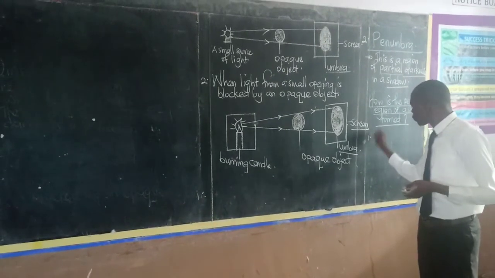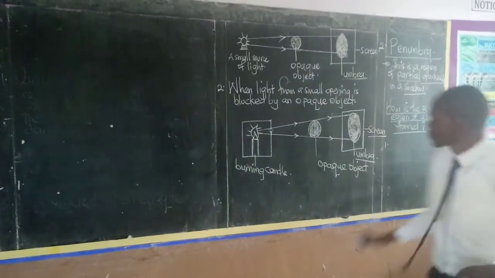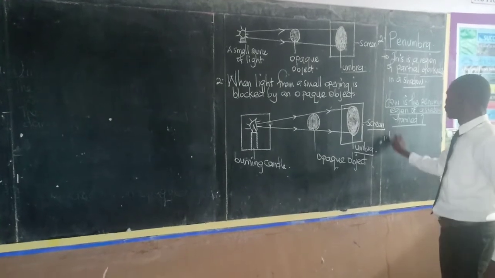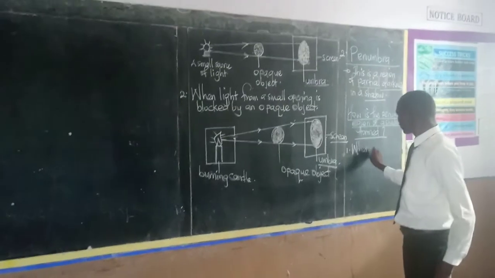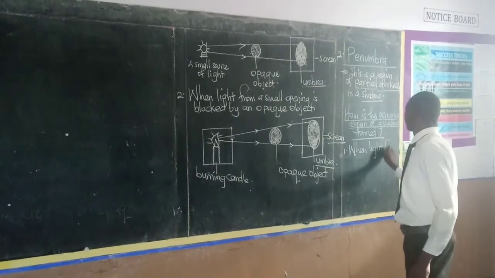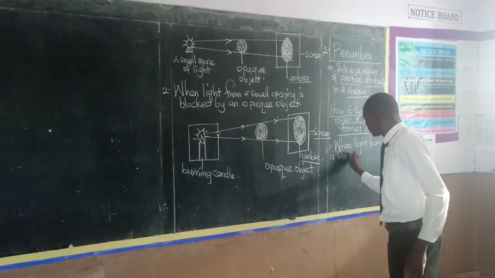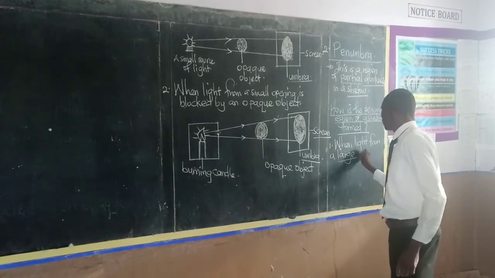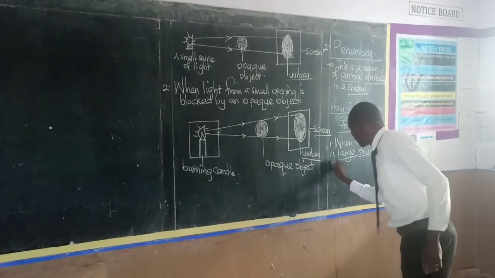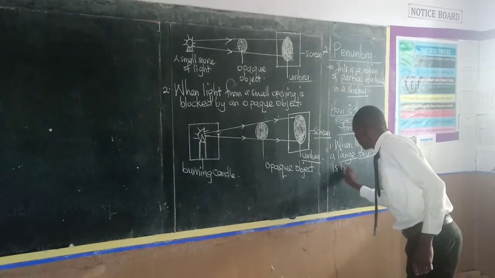One of those conditions is when light from a large source is blocked.